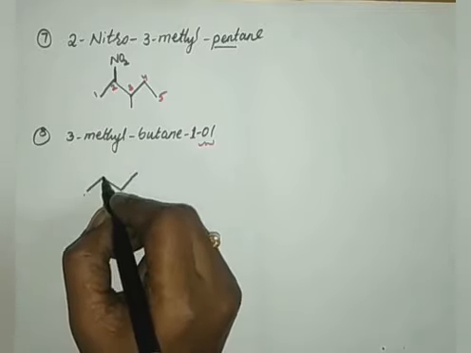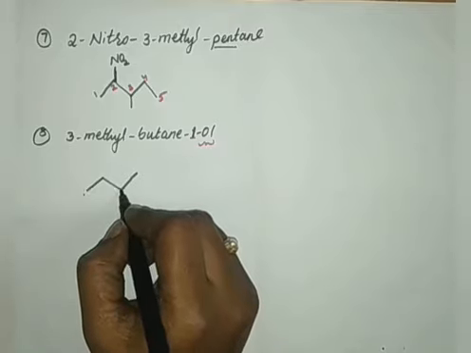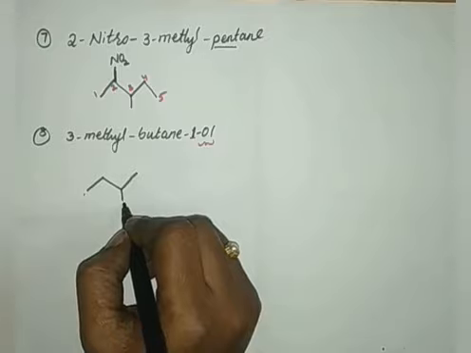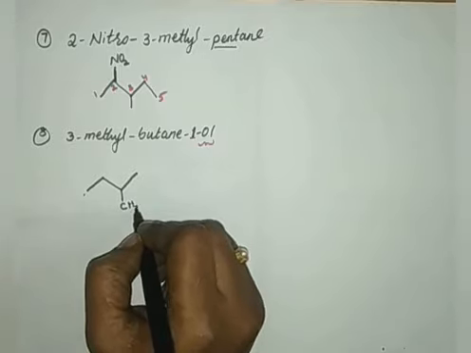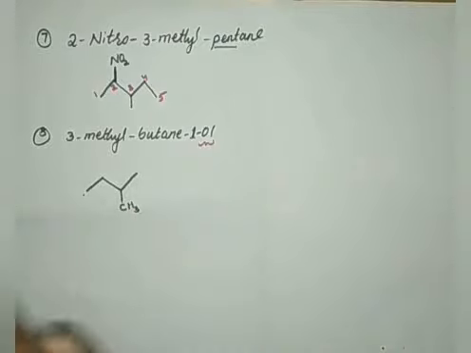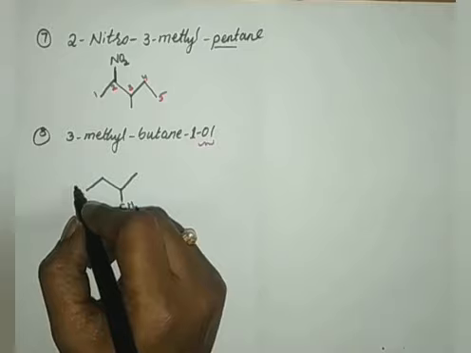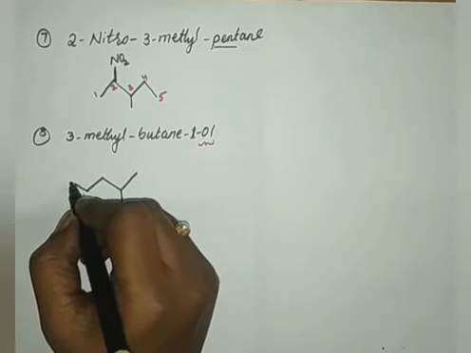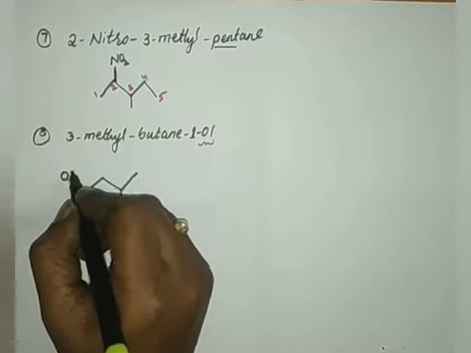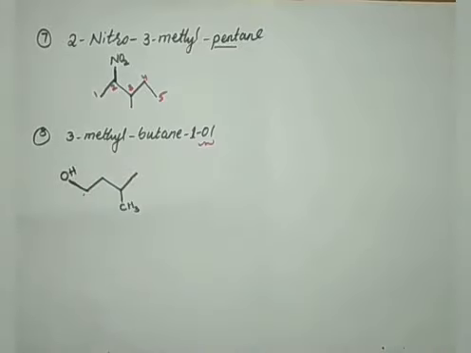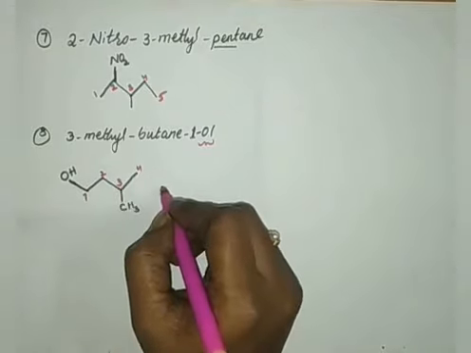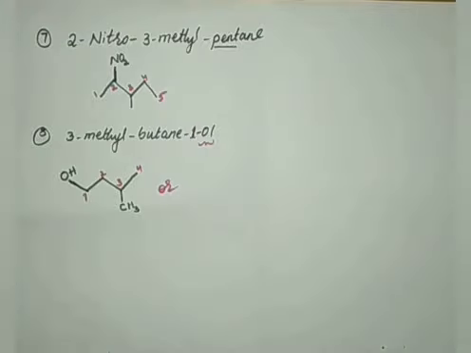If this is the third carbon I choose, then this contains the methyl group, that is my CH3, and 1-ol is represented. 1, 2, 3, 4 carbon atoms you should not disturb. Therefore I have to keep another bond, then only I have to write OH. If you see, this is my carbon 1, 2, 3 and 4.